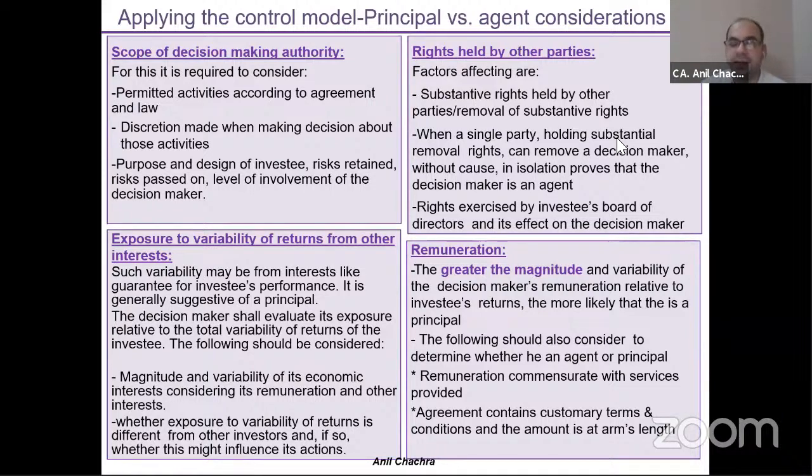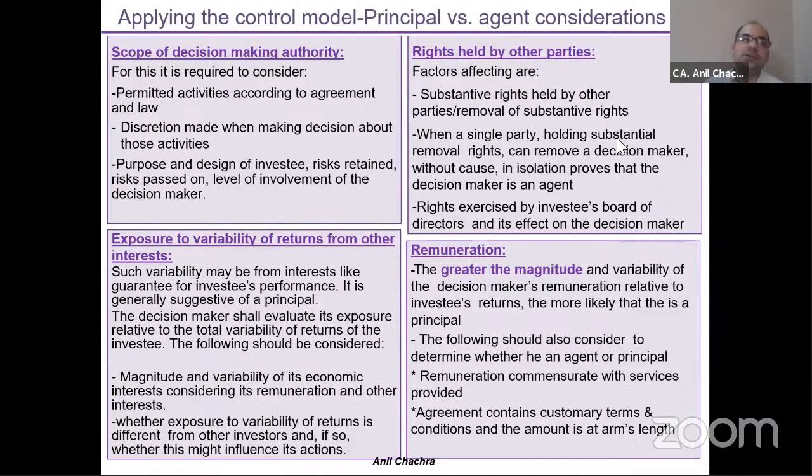So now the question is whether this fund manager will be working as an agent or will work as a principal as far as the consolidation part is concerned, because this fund manager will invest in the fund as well. 20% equity, 50% or 30% equity they will invest into those funds as well. Apart from this, they will get some sort of returns in the form of performance fees. So four things we need to consider as we discuss.